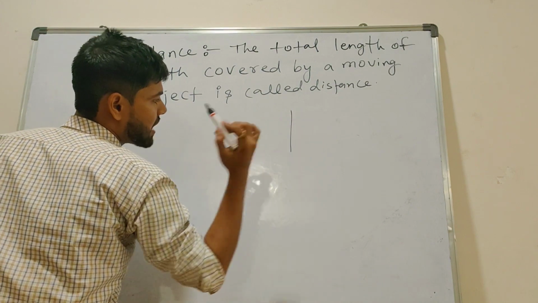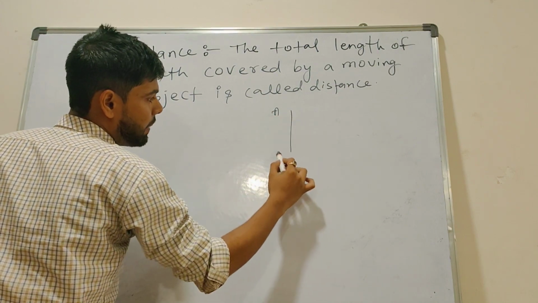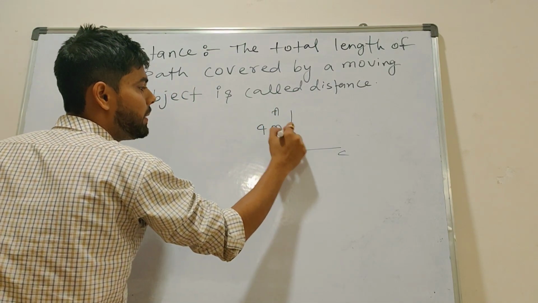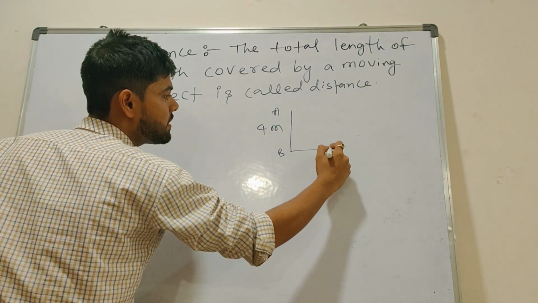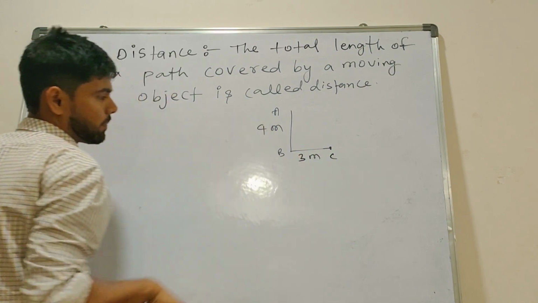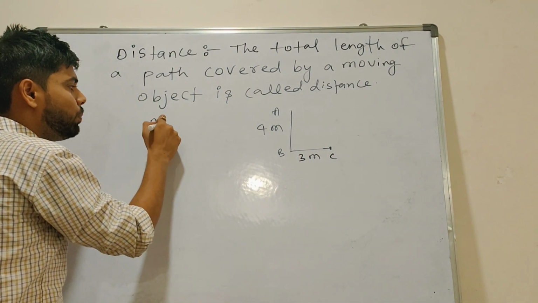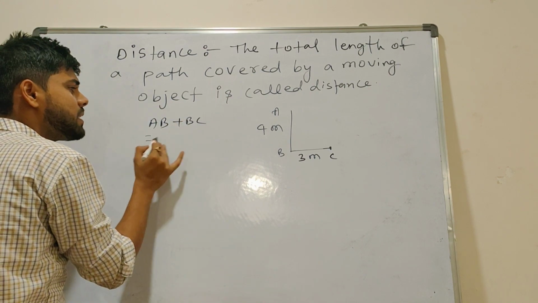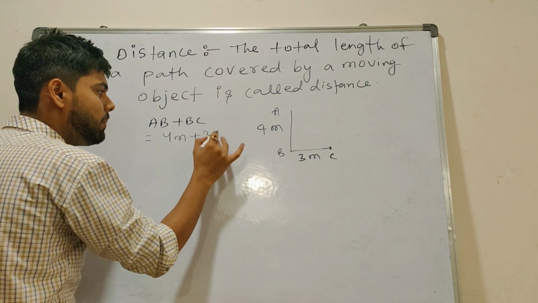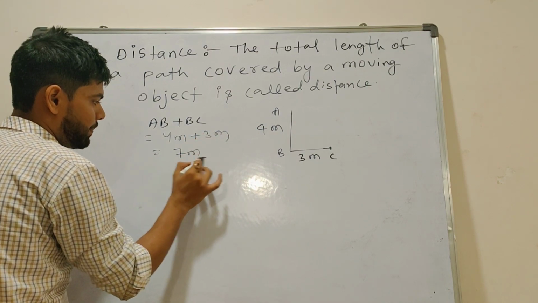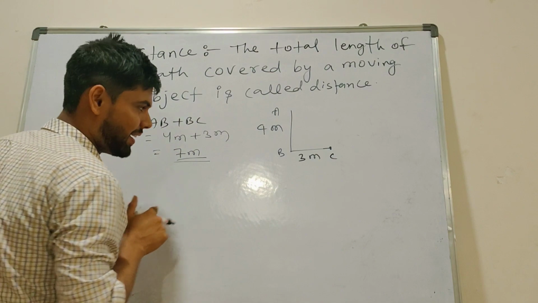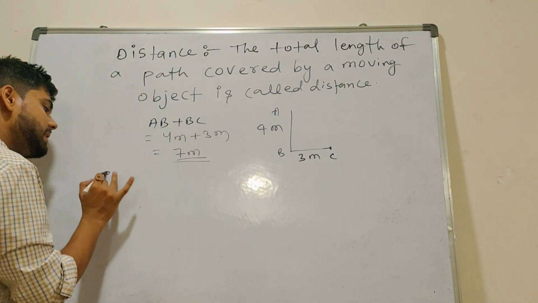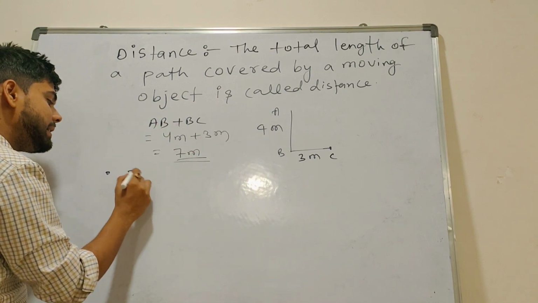Example: suppose you started from point A, came to point B, then went to point C. This distance is 4 meter and this distance is 3 meter. I ask you, from A to B plus B to C, how much total distance did you cover? You will say, sir, 4 meter plus 3 meter, we covered 7 meter. Then I say, very good. So we are adding. Distance is an addition, an algebraic sum.